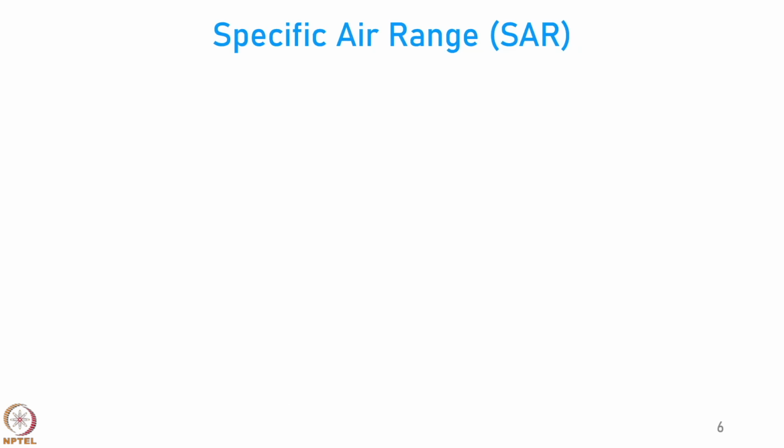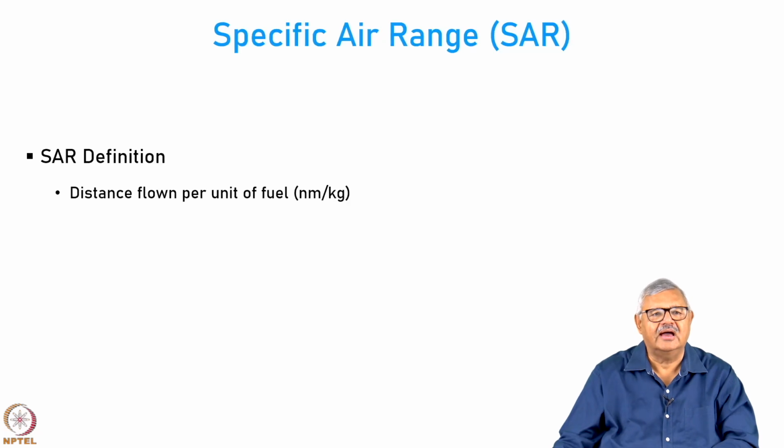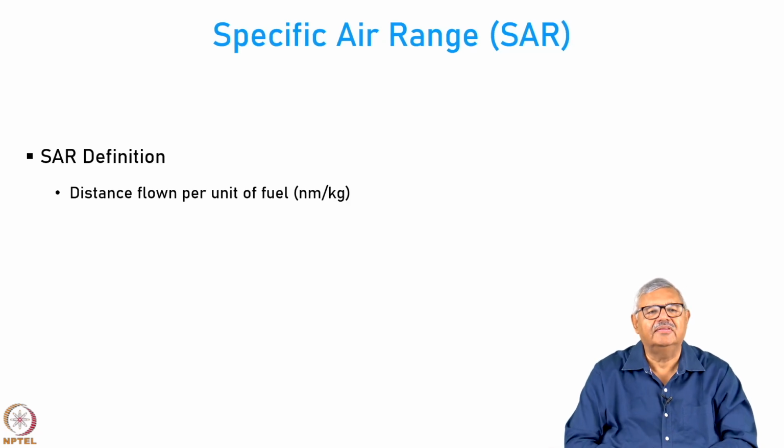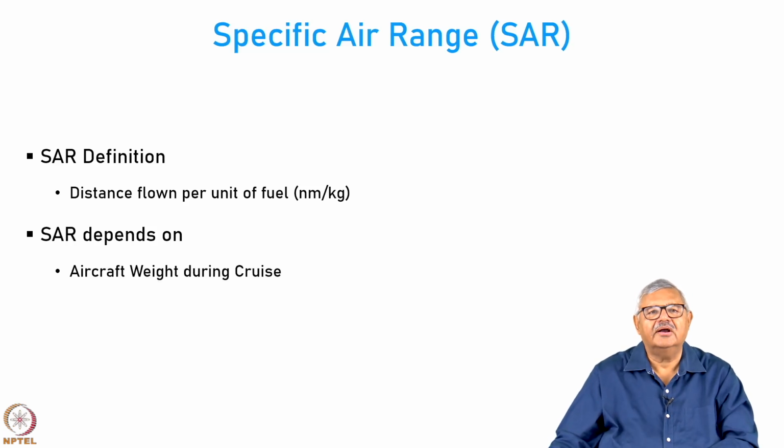This brings us to the concept of specific air range or SAR. The specific air range is defined as the distance flown by the aircraft per unit of fuel. Generally, it is measured in nautical miles per kilogram of fuel, but there could be other units also used. The SAR depends on many factors. It depends on how heavy the aircraft is during the cruise.